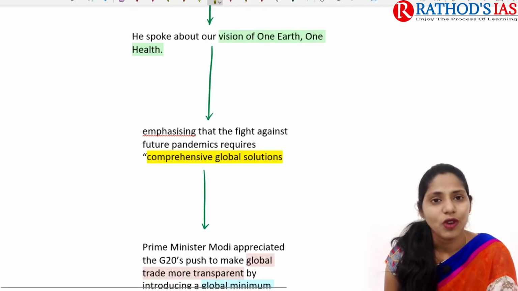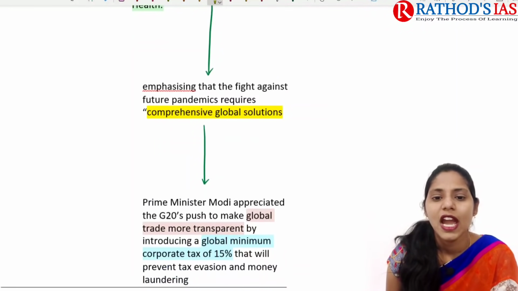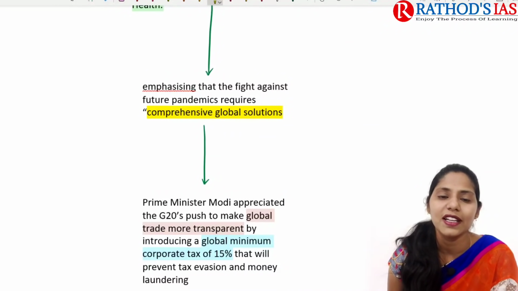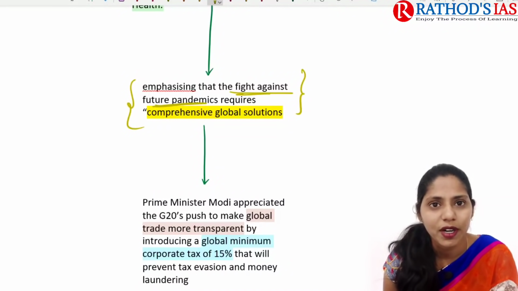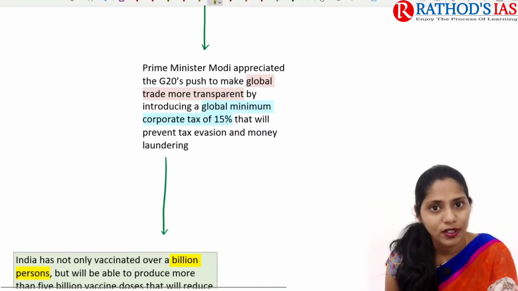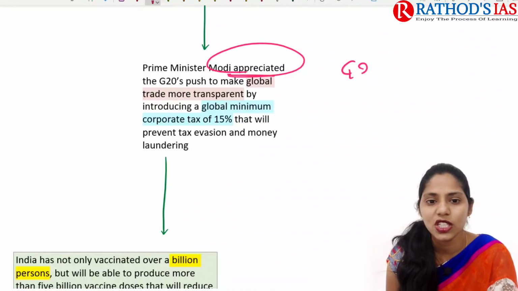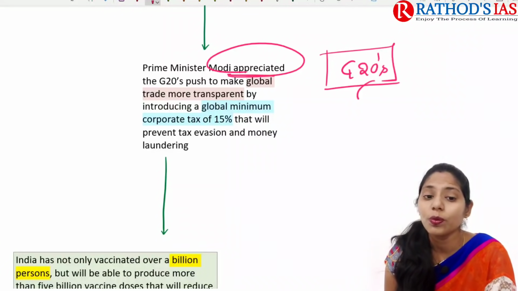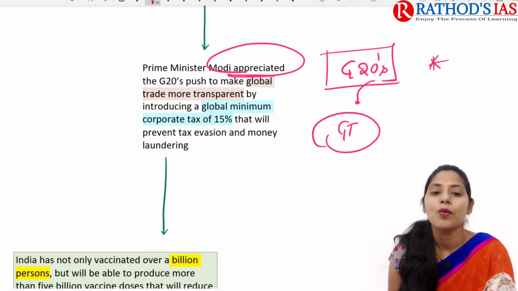Our Prime Minister also spoke about our vision of One Earth, One Health. Here we are emphasizing that the fight against future pandemics requires comprehensive global solutions. So whenever we want to fight future pandemics, we need to focus on comprehensive global solutions. Prime Minister Modi also appreciated the G20's push to make global trade more transparent. One important aim of the G20 here is to make global trade more transparent.